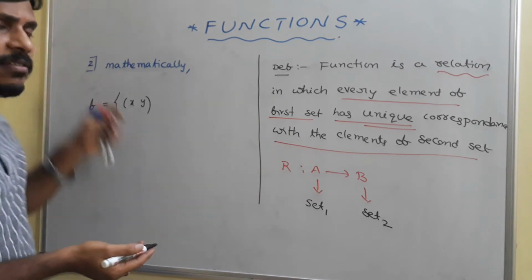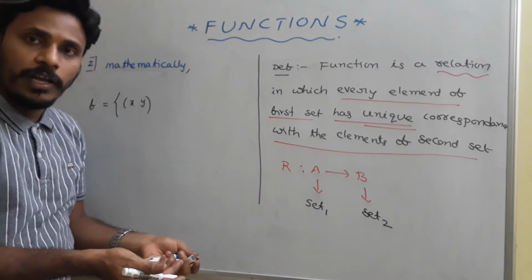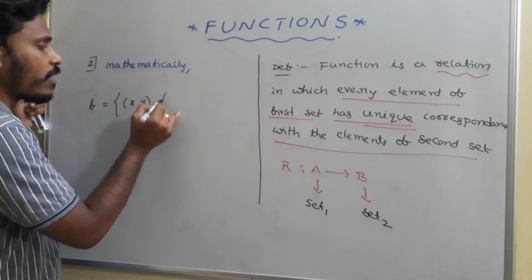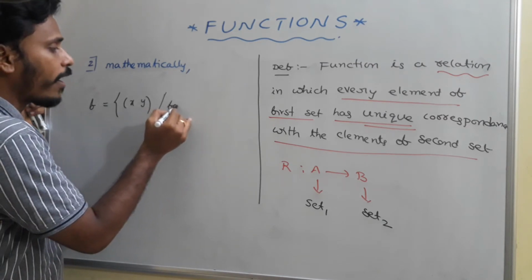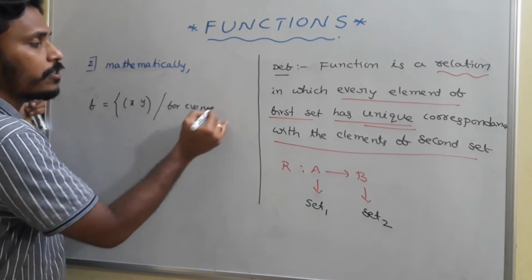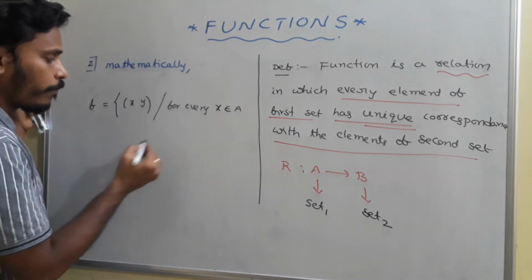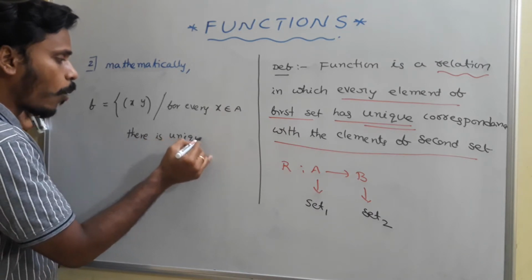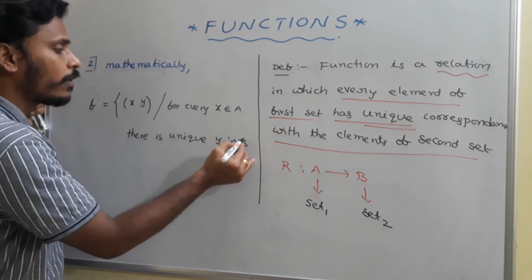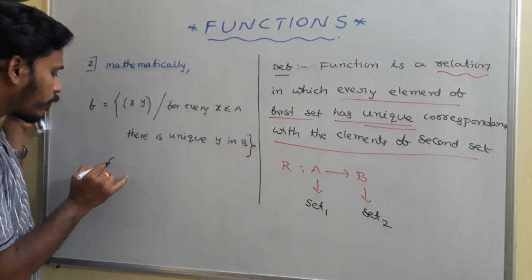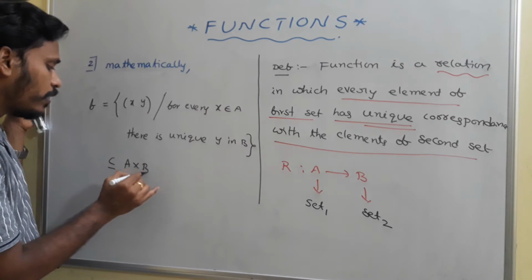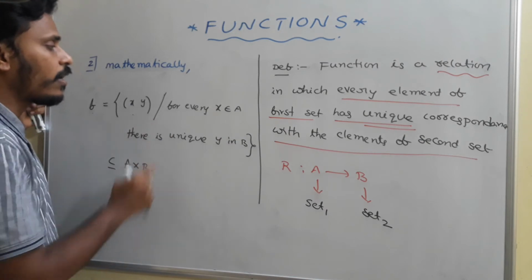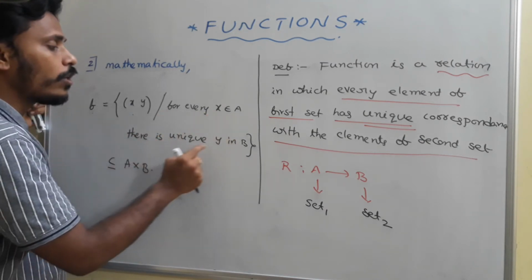Because every relation contains the ordered pair x comma y, function is also a relation, so it also contains ordered pairs x comma y, such that for every x belongs to A, there is a unique y in B. That's the basic definition of the function, and this function is a subset of A cross B.